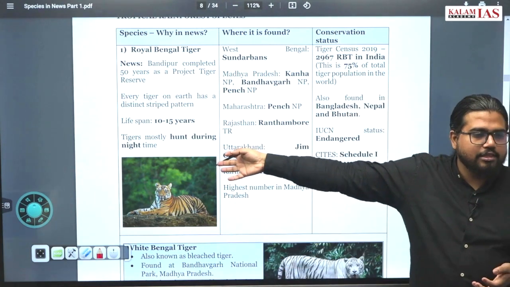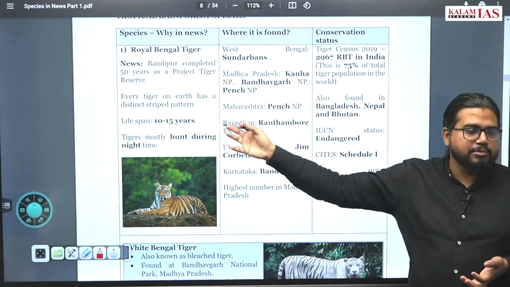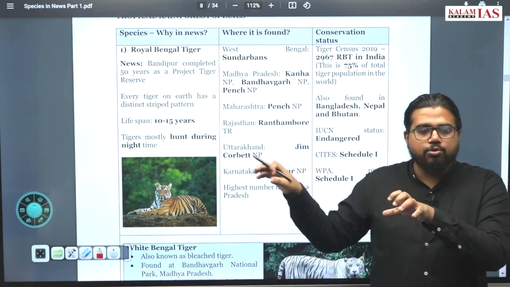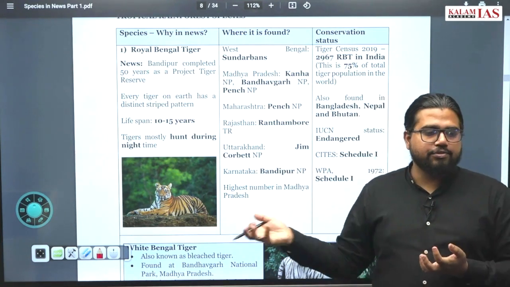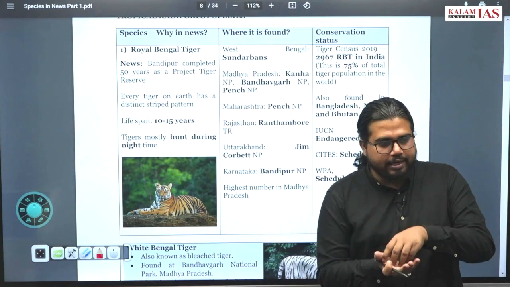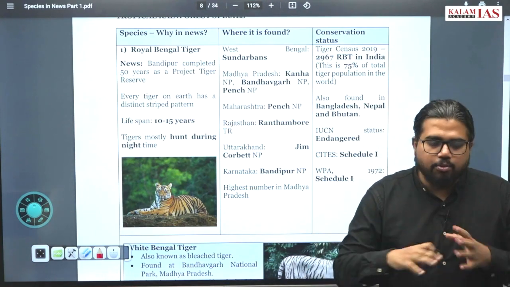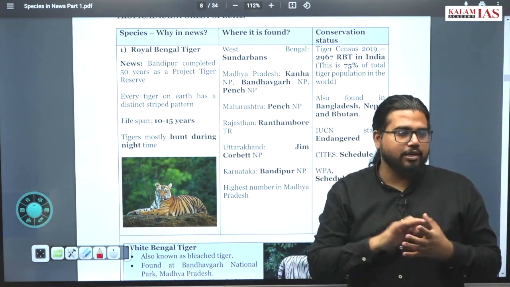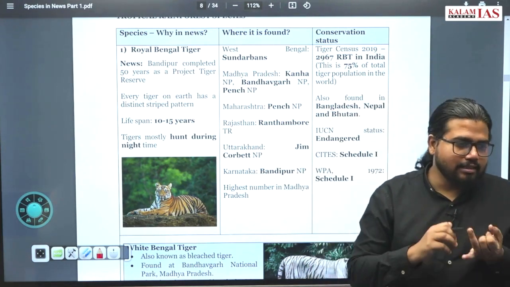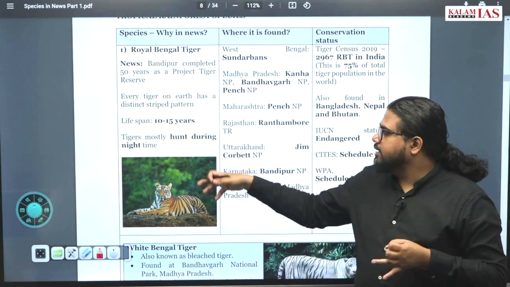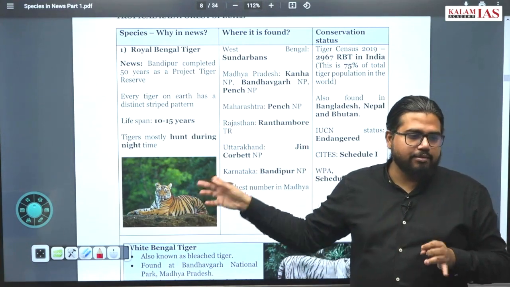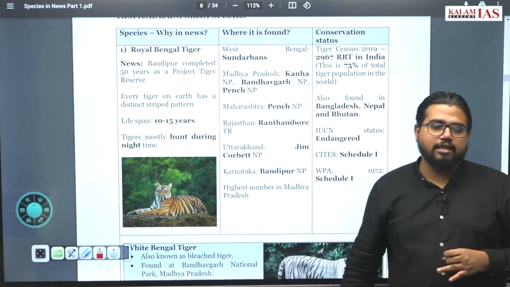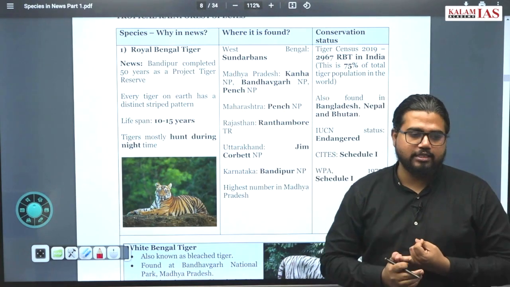And there was a question in UPSC on this. What was it? M-Stripes. M-Stripes are related to what? When you look at the count of these species, there are different ways of counting. One is by looking at their footprints, and you find how many tigers are there. You collect footprints over a long area, then extrapolate for the whole forest. Another is by using cameras and looking at the M-Stripes. If you put cameras in the forest in different places, you take the stripes of the tigers and then identify the number of tigers.